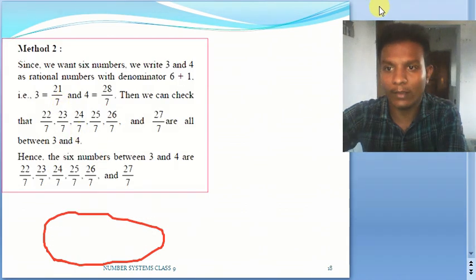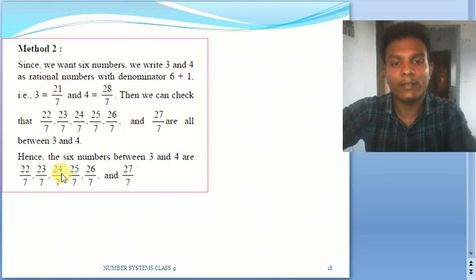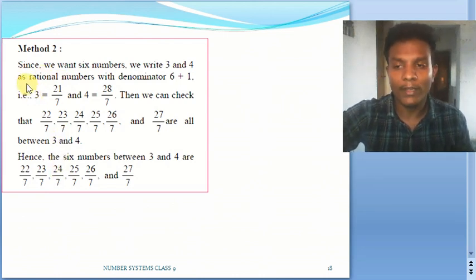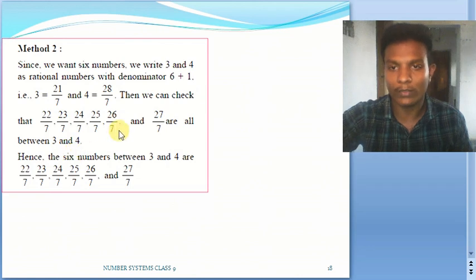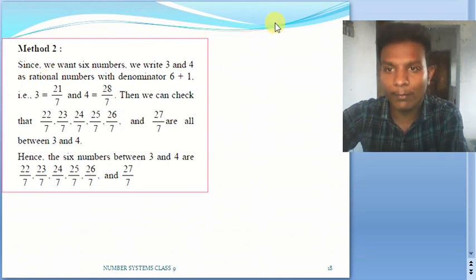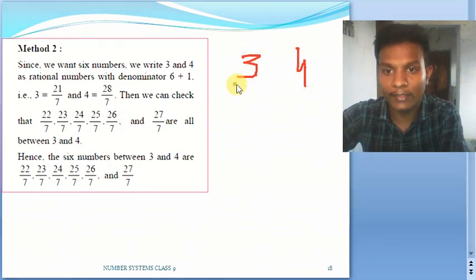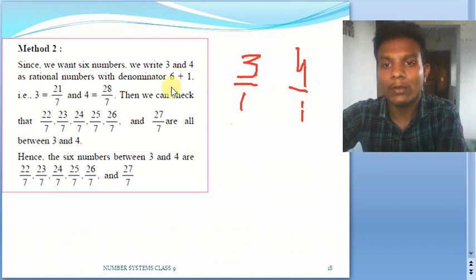So let me clear the screen. Here, for the second part, we have to see how many numbers we are asked for. We have been asked for 6 numbers. Just see here, our numbers are 3 and 4. Now see the denominator part. The denominator is 1. Here also the denominator is 1. So in this method, as a first step, we have to make the denominators equal. Here already our denominators are equal.